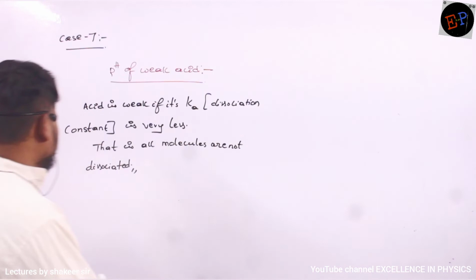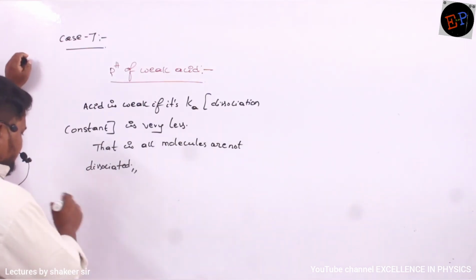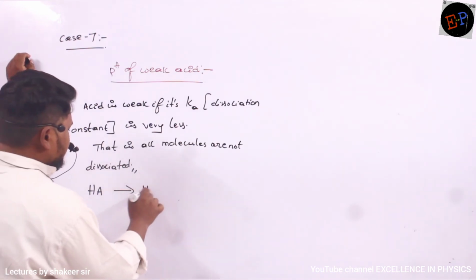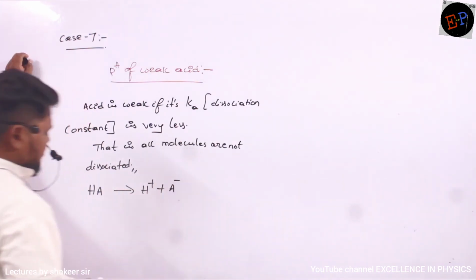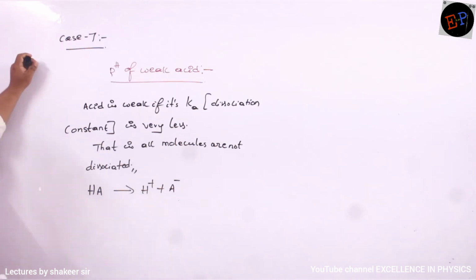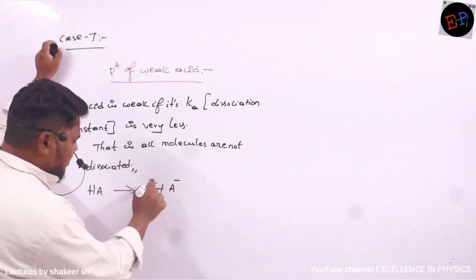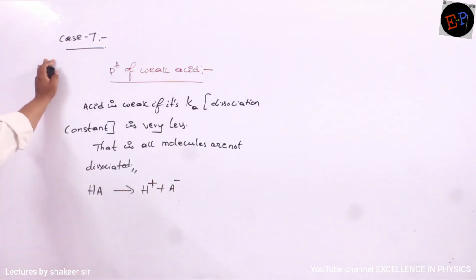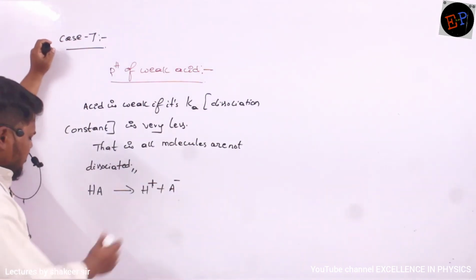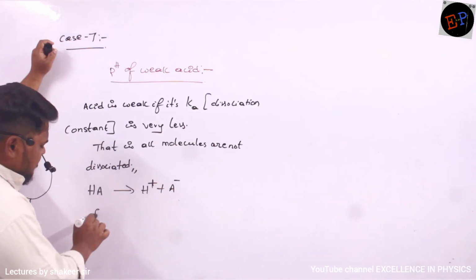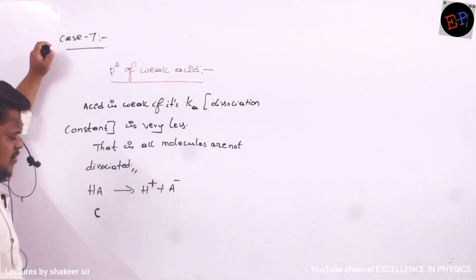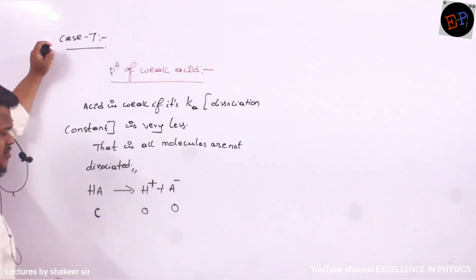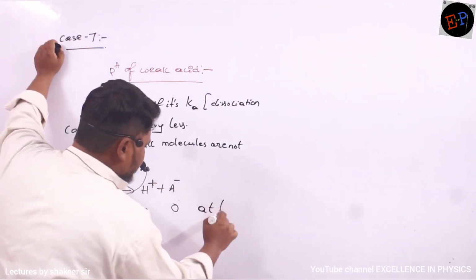Now, for example, if I take any acid, let us take HA. This is an acid, so it dissociates into H plus and A minus. Now let us take the initial concentration of this acid as C. And definitely the H plus concentration will be 0 and the A minus concentration also will be 0, at t equals 0.